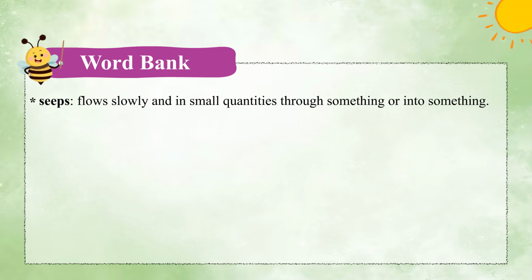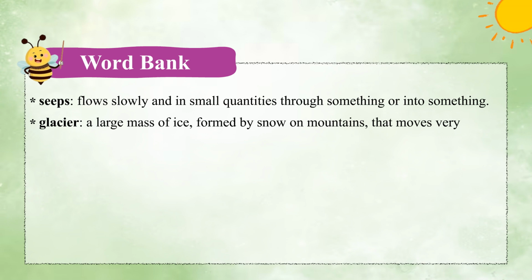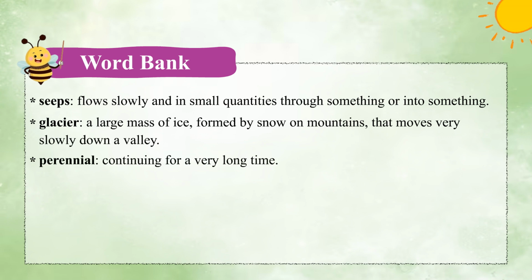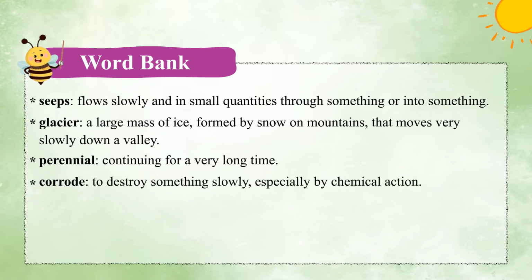Word bank. Seeps: flow slowly and in small quantities through something or into something. Glacier: a large mass of ice, formed by snow on mountains, that moves very slowly down a valley. Perennial: continuing for a very long time. Corrode: to destroy something slowly, especially by chemical action.